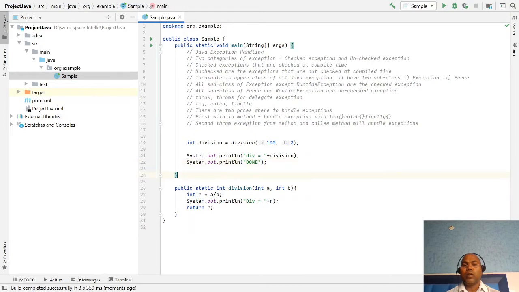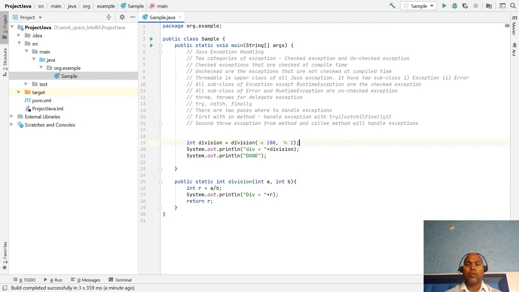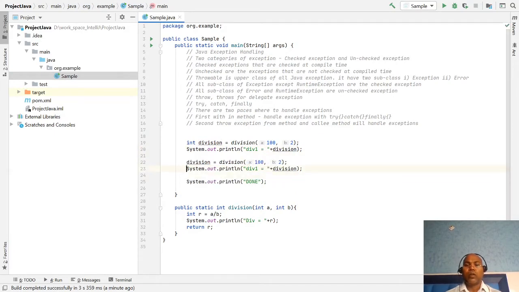But to demonstrate, let's see what happens if we divide a by any number, let's say 0. Let's write the division first, and a second case where I am passing the number 0. Then think, what would be the output?